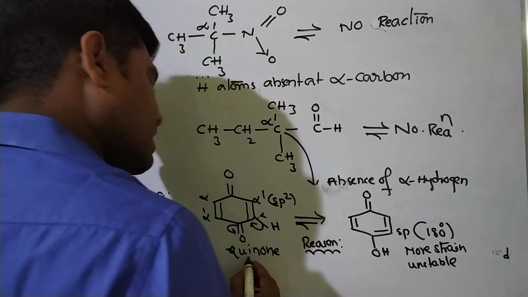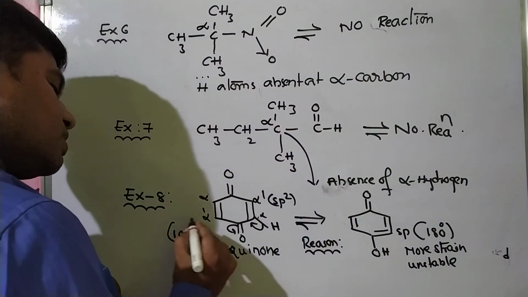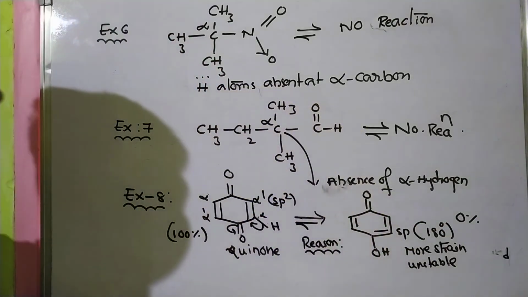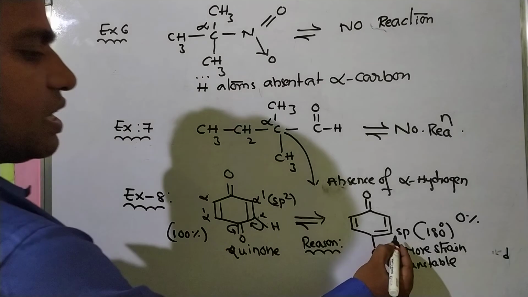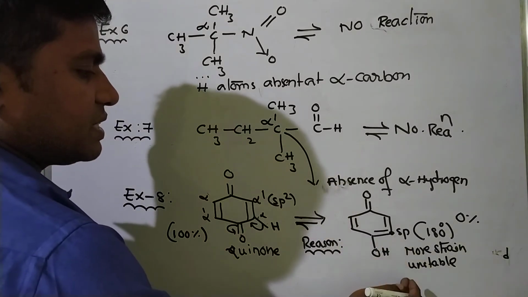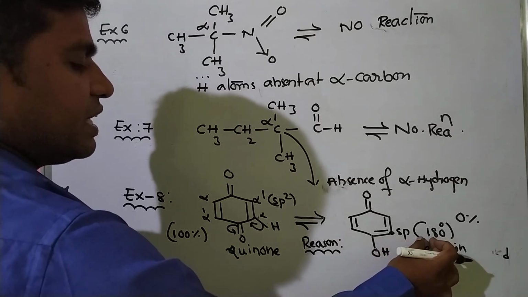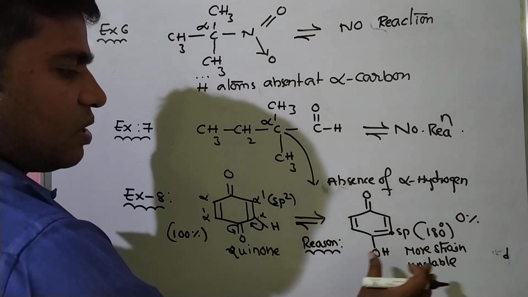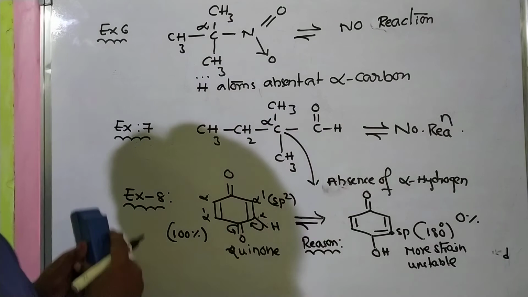Hence, the quinone is 100%. So the enol is 0%. That is the reason. Please note. This carbon atom is sp hybridized, meaning 180 degrees. In ring systems, 180 degrees is highly unstable, not existing in chemistry. So this molecule would not result in tautomerism.